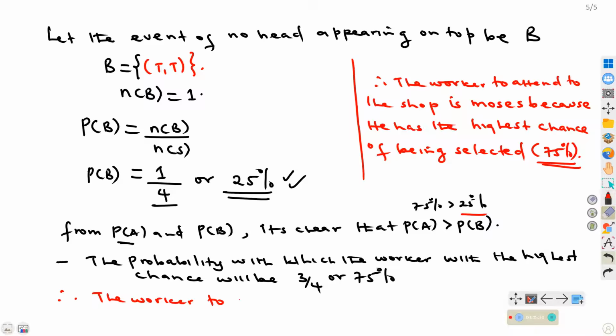That is what was required for item number 3, and those are some of the responses that were required to have all the marks, all the scores for this given item. What students usually forget is that when they mention the words at least one head, it means you need to include both one head and 2 heads or above.